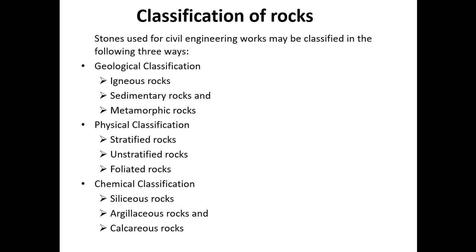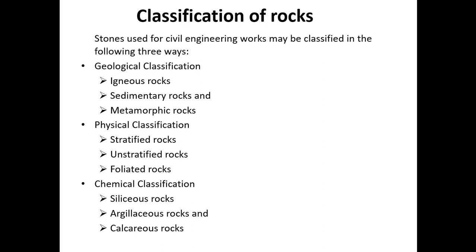I am repeating, metamorphic rock. These rocks are formed by the change in character of the pre-existing rocks. The igneous as well as sedimentary rocks are changed in character when they are subjected to a great heat and pressure. These are the keywords: great heat and pressure. This process of change is known as metamorphism. These rocks are said to be metamorphic rocks.